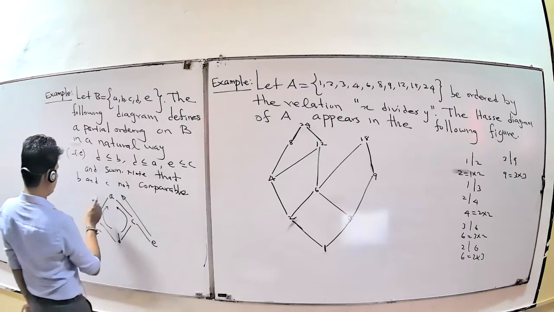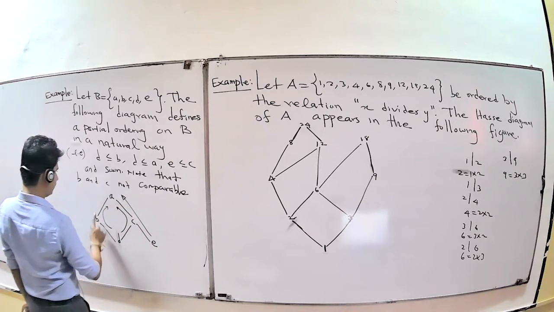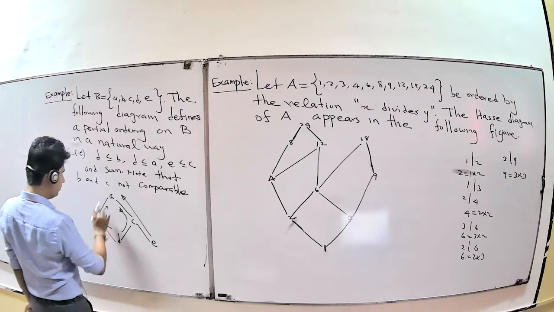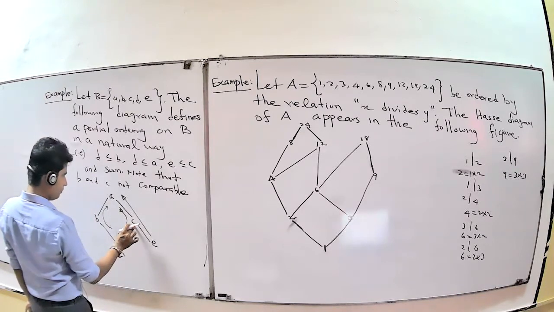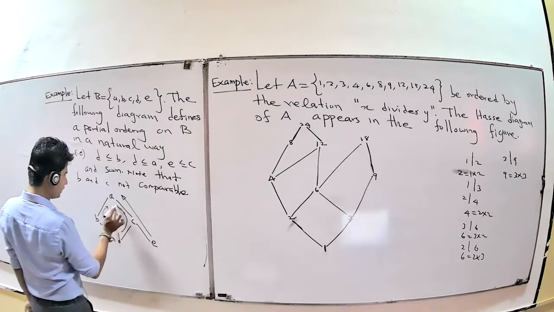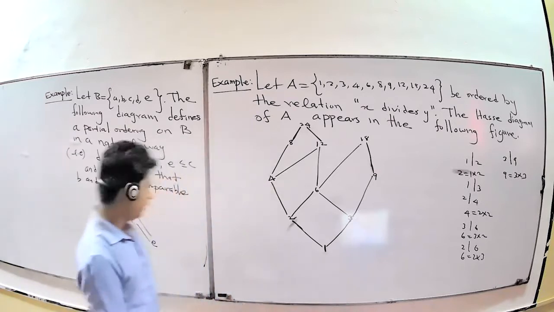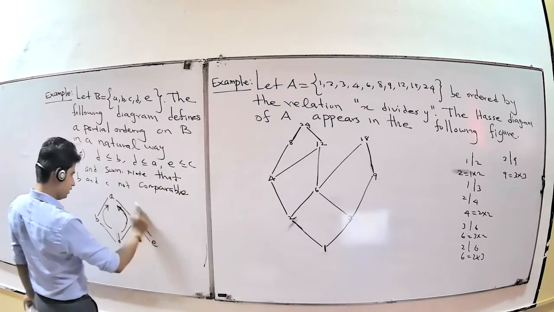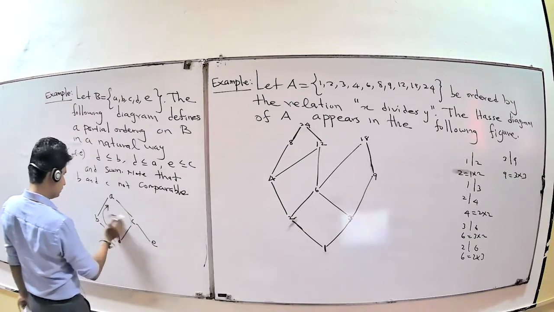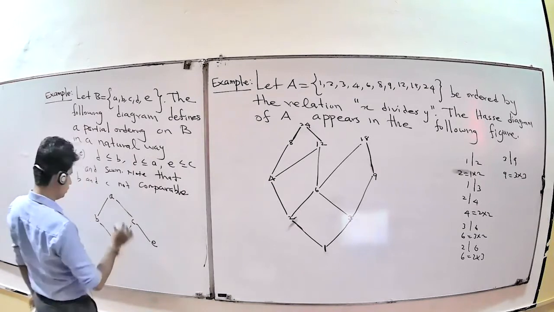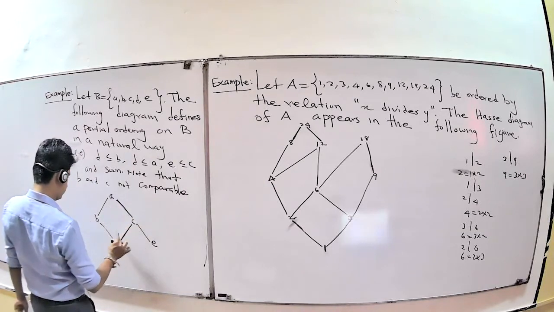You don't have the relation between B and C because of the directions. Suppose you have this direction, then you have the relation between B and C, you can compare B and C. But here both are in opposite directions. Therefore, B and C are not comparable. Therefore, it is the suitable Hasse diagram for this part.